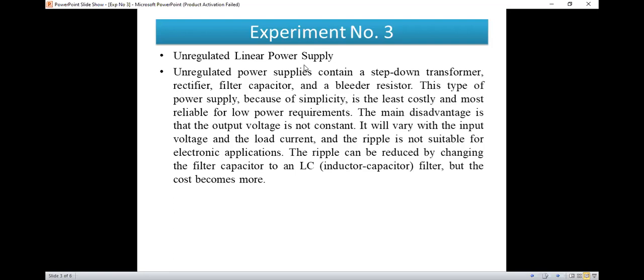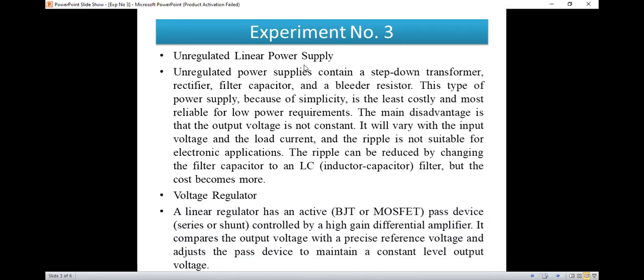It contains a transformer, then a rectifier, which converts AC to DC. Then again a filter is necessary to reduce the value of the ripple. Suppose here a capacitor filter is used, the ripple content will still be more, so we reduce the ripple content by using an LC filter. So this is nothing but an unregulated power supply.